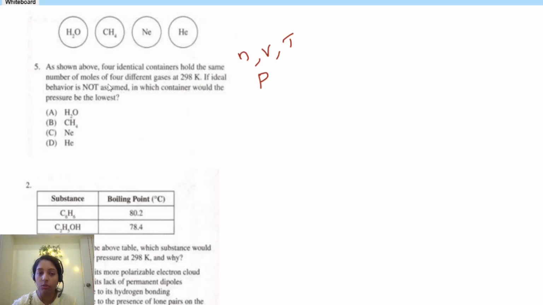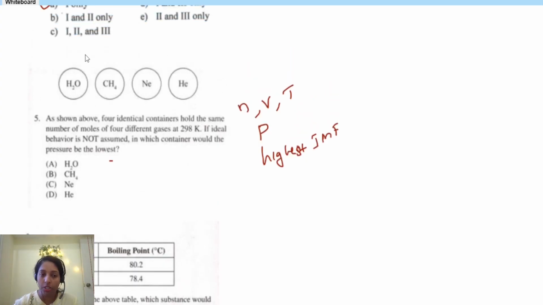Which container will have the lowest pressure? Lowest pressure means highest IMF, right? So which one has the highest IMF? H2O, there is an OH bond, so between two H2O molecules hydrogen bonding will operate. CH4 is a non-polar molecule; carbon-hydrogen bonds are always non-polar, so you can expect LDF. This one is also LDF, and this one is also LDF. So you can go with H2O.